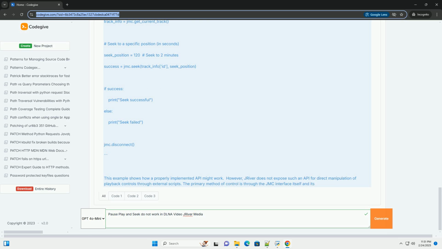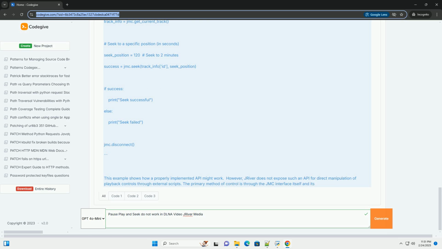Advanced troubleshooting. If all the above steps fail, more advanced troubleshooting might be necessary, including network analysis tools. Use professional-grade network analysis tools, like Wireshark, to capture and analyze network traffic between the JMC server and the DLNA client. This allows for detailed examination of the communication protocol and identification of specific network errors.